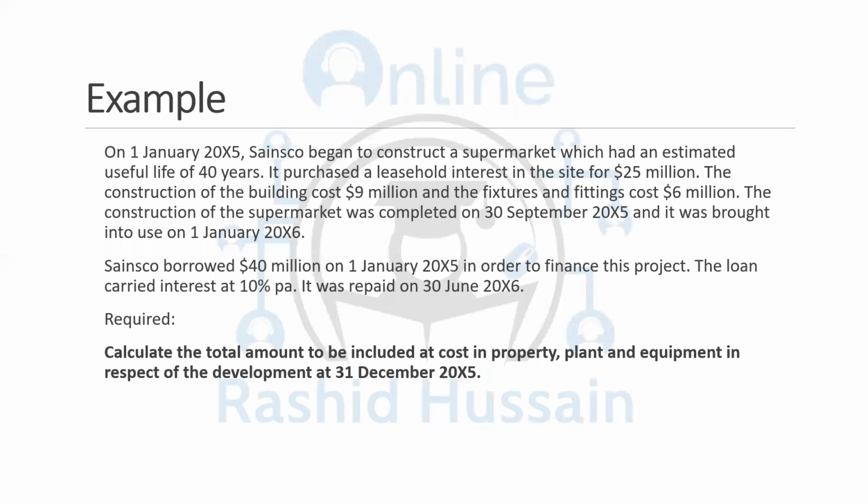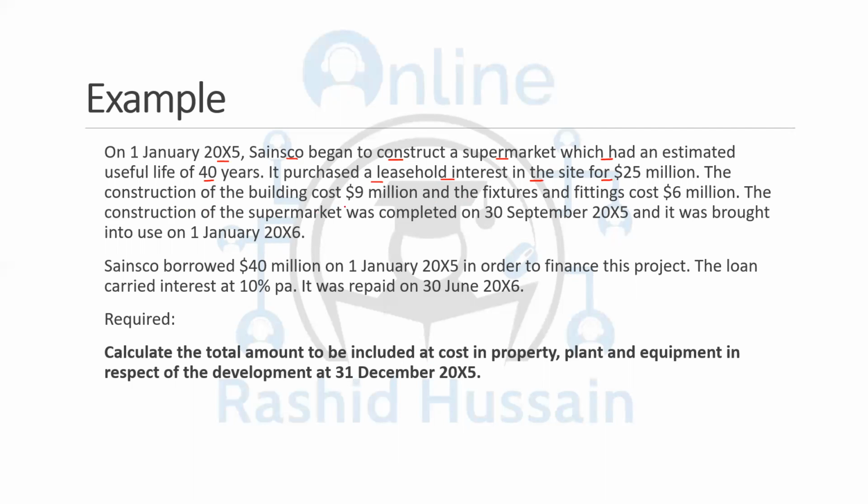Now we have an example. On 1st January 20X5, Sensco began to construct a supermarket which had an estimated useful life of 40 years. It purchased a leasehold interest in the site for 25 million. Leasehold interest site, that means the land.